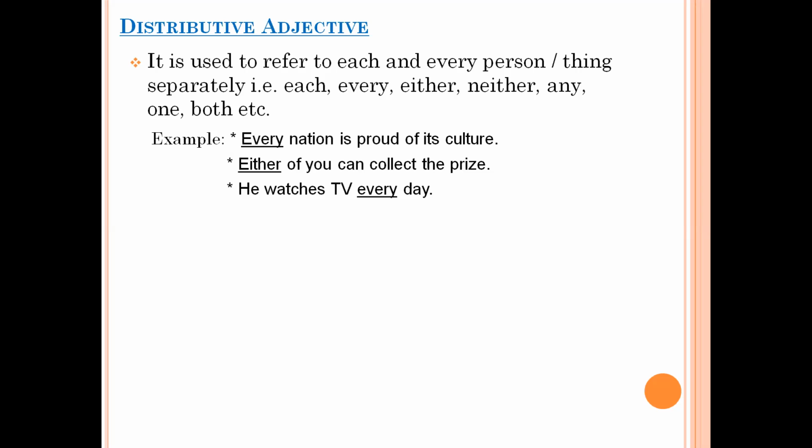We have studied in earlier classes that every is an adjective, but over there we have not classified. But here we are studying about its classification, that every is an adjective, but it is a distributive adjective because it is referring to nation, particular nations. That is why every, either, neither, any, one, both, these all are distributive adjectives, right? For example, both of us decided to do the project together. So here, both is a distributive adjective.